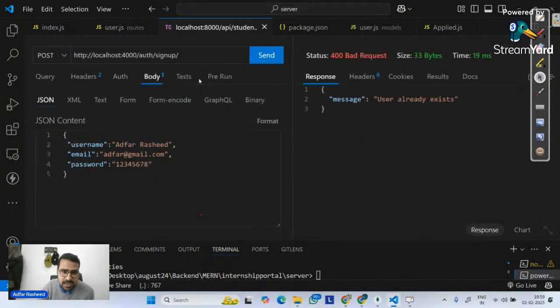Now if I go here, let's try to create a new user. So I will simply say another user is, let's say, Nadeem at the rate of gmail.com. And I have Nadeem as my username, Nadeem Ahmed. And then password for this is, let's suppose, same 12345678. Okay. Let's say this is the password. If I now go over there and send it, what does it say? It says user created successfully.